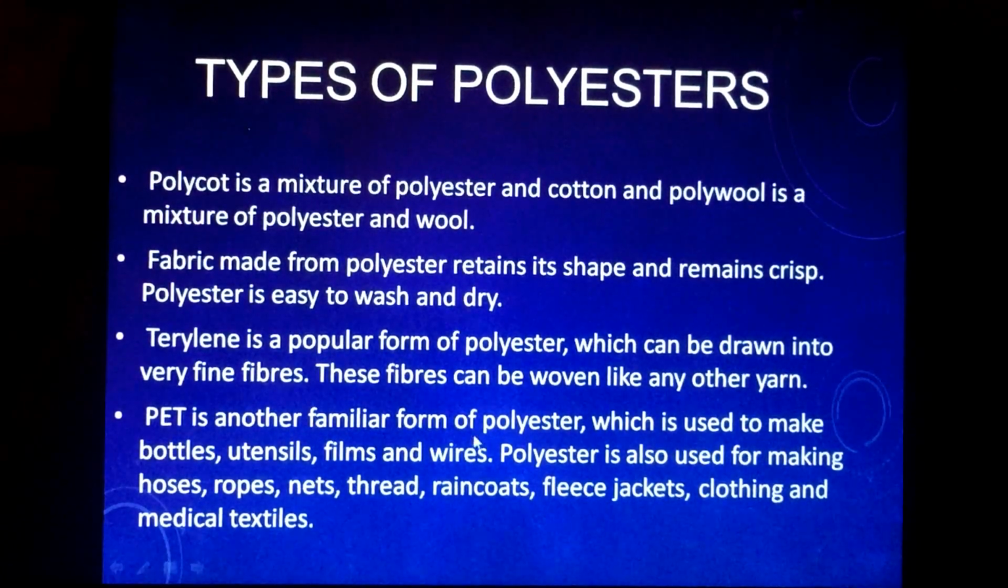PET is another form of polyester which is used for making bottles, utensils, films and wires. Polyester is also used for making hose, ropes, nets, threads, raincoats, fleece jackets, clothing and medical textiles.